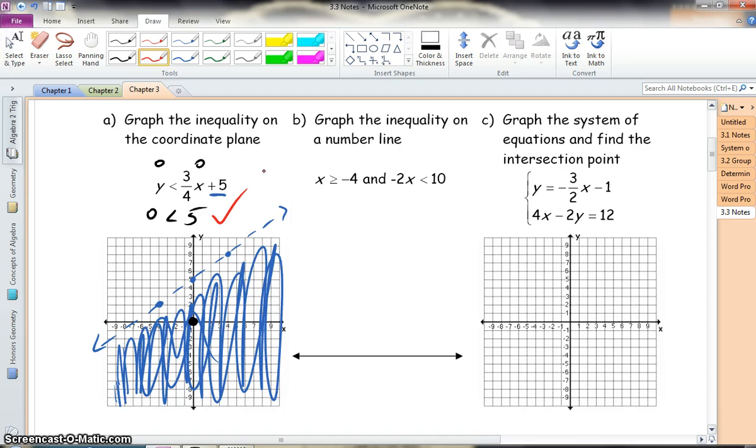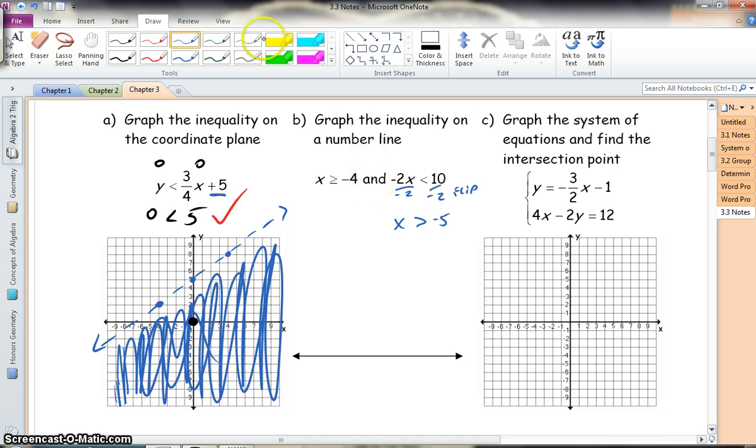Now in part B here, it says graph the inequality on a number line. Now these ones we did way back at the beginning. And x is greater than or equal to negative 4, and negative 2 times x is less than 10. So this one's already solved. This one we need to divide by negative 2. Now remember, when dealing with inequalities, whenever you multiply or divide by negative, you have to flip the sign. So we flip the sign there.